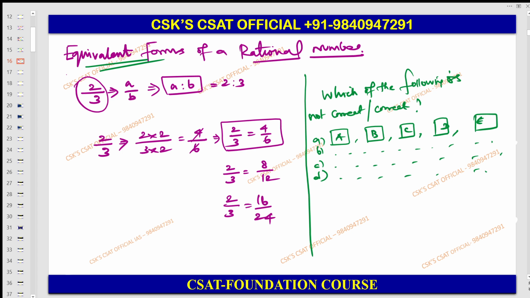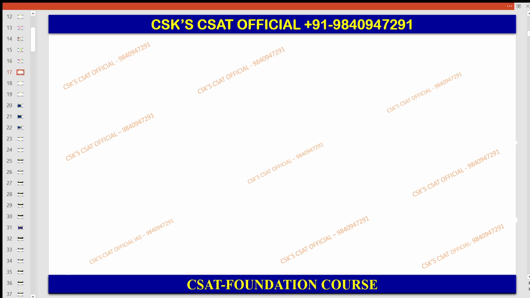Right. Next. I do not want to give school-student type things, like 5 rational numbers or 7 rational numbers. These things I am not going to give. You have to identify. For that, you just need to know the procedure.